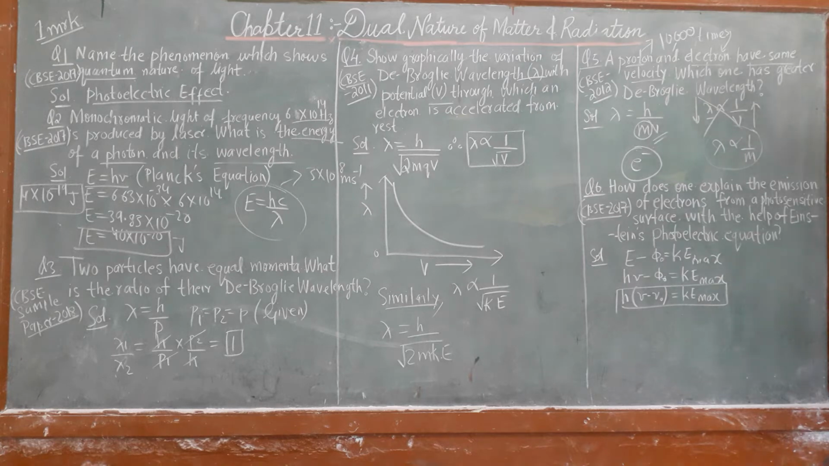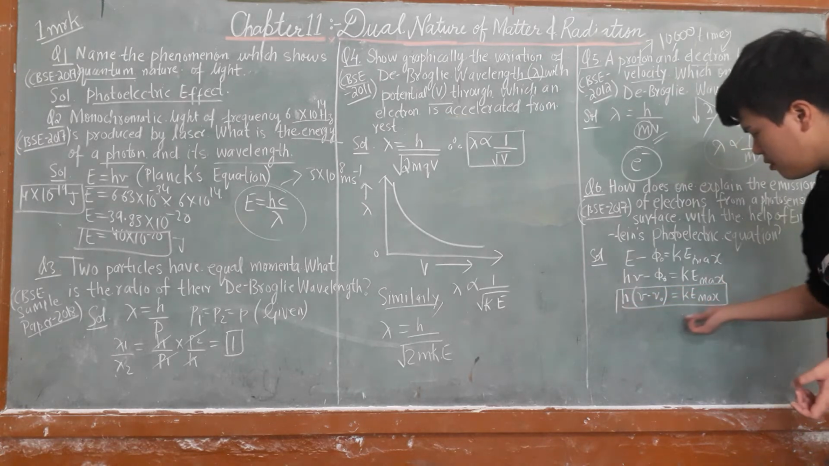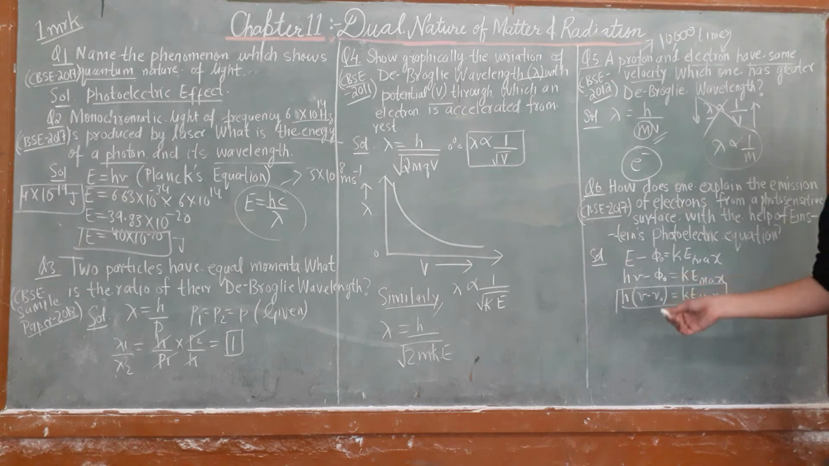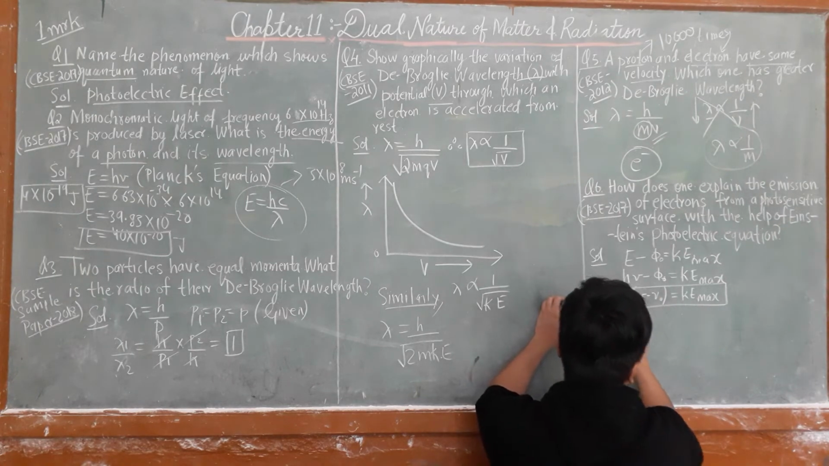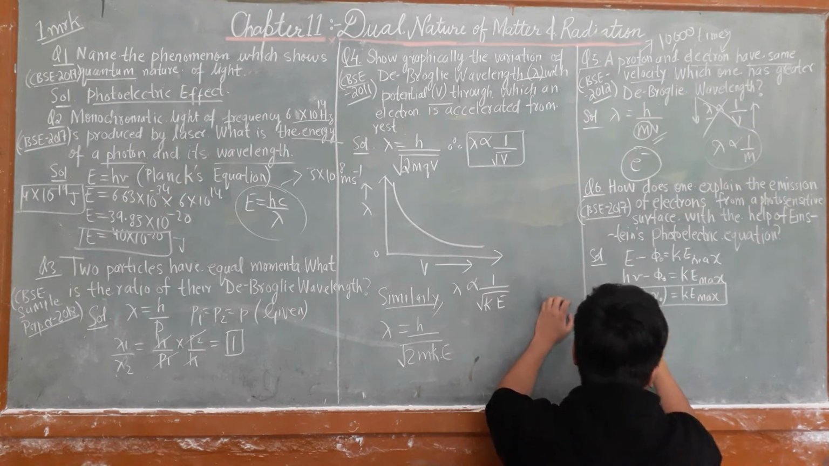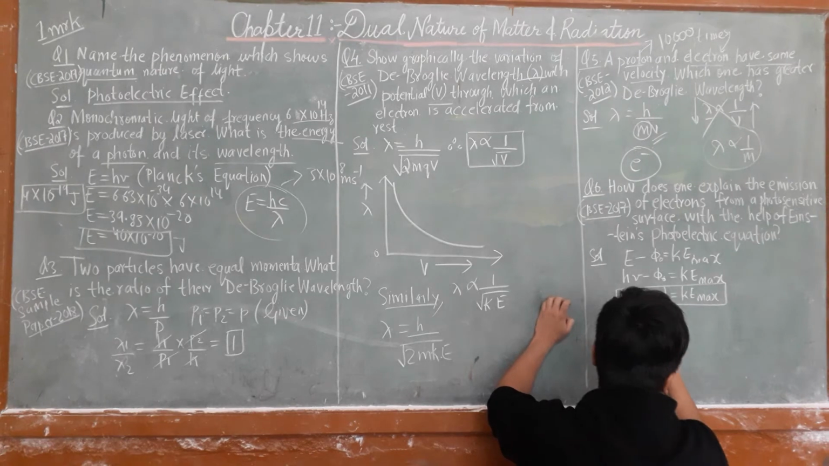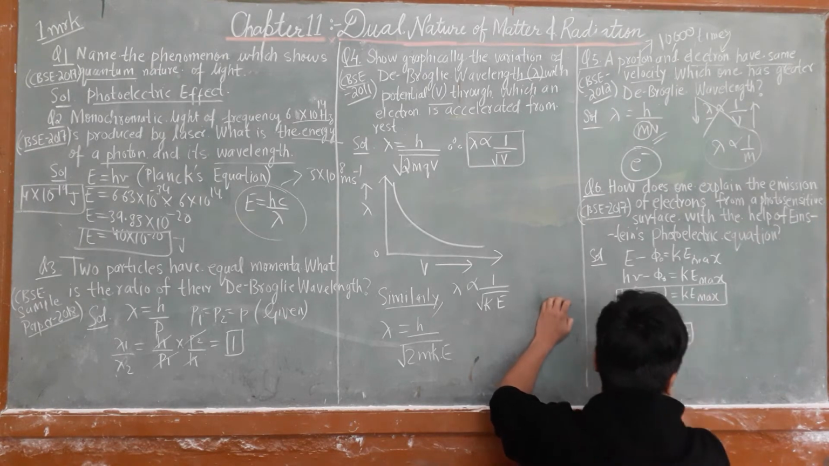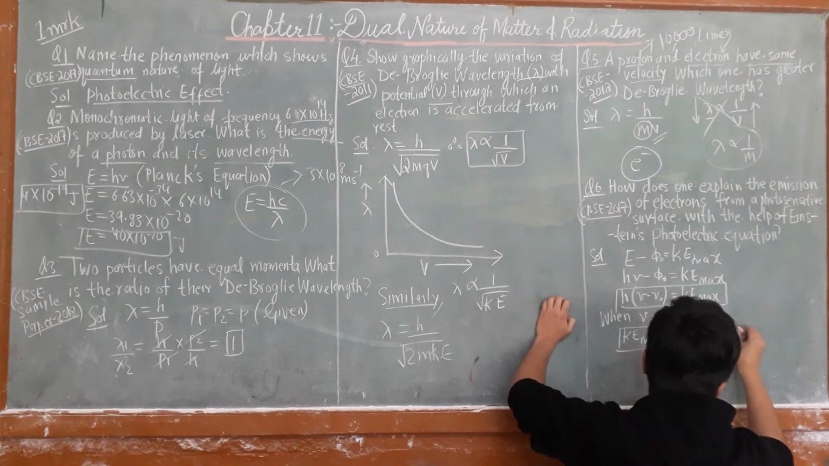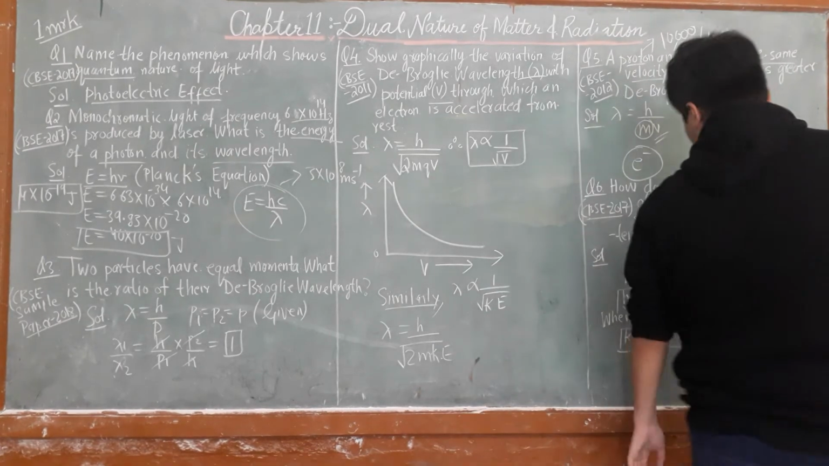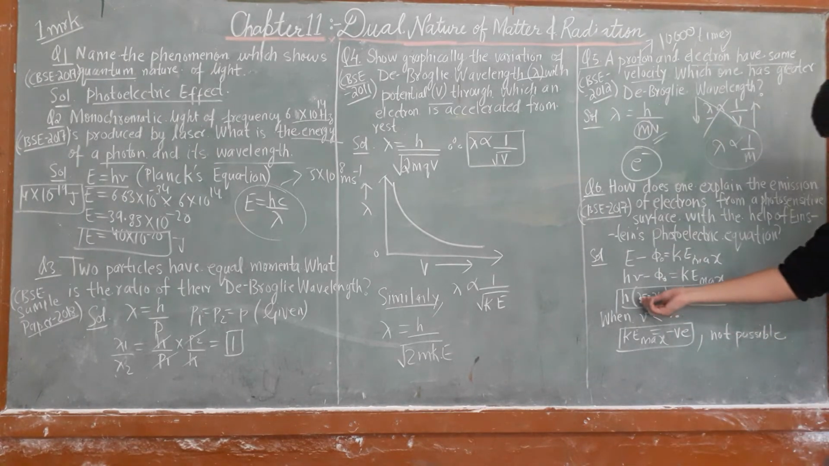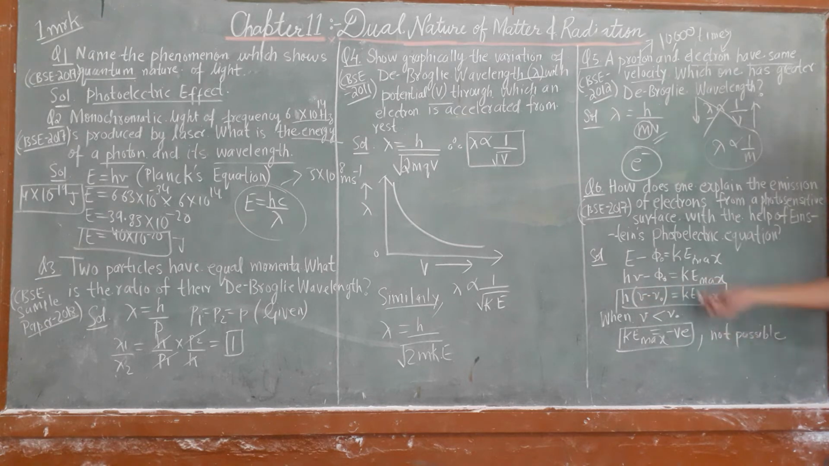So to explain the emission, use this equation. If the frequency of incident radiation is less than nu naught, then kinetic energy max comes out to be negative, which is not possible. Kinetic energy is always positive.